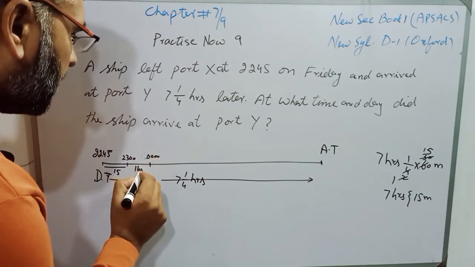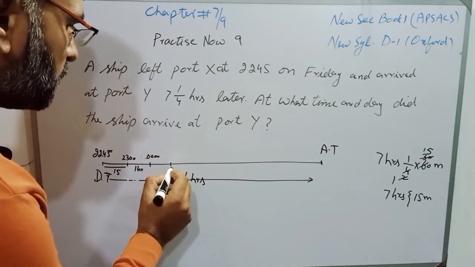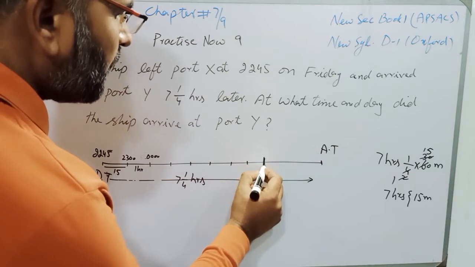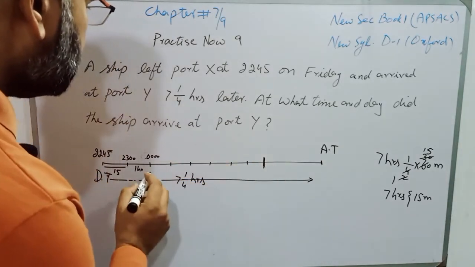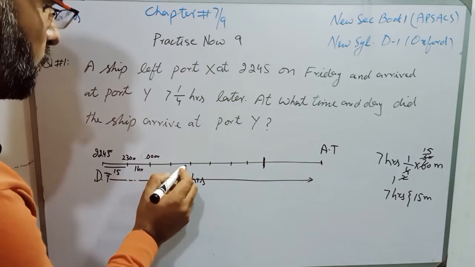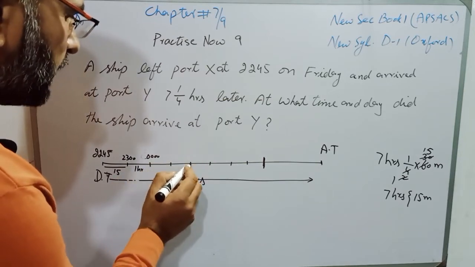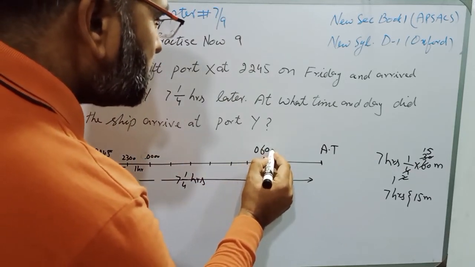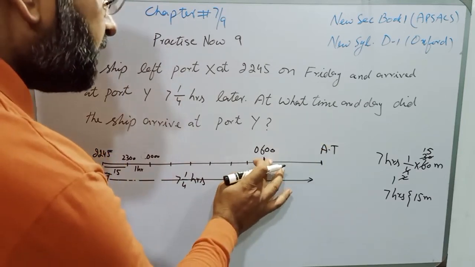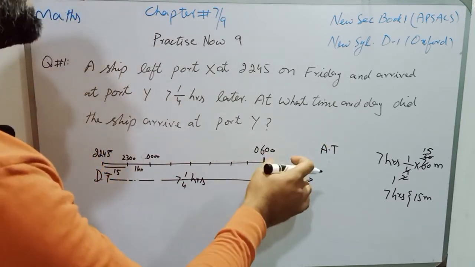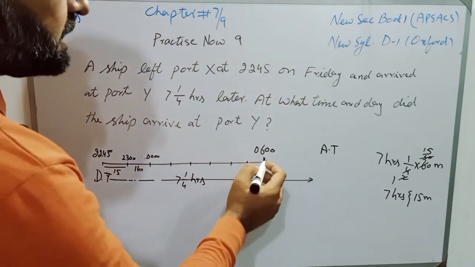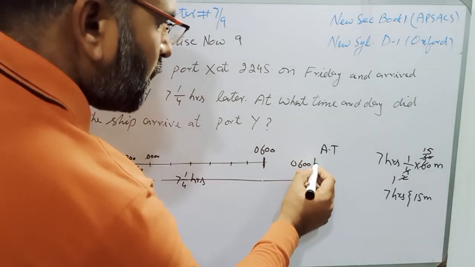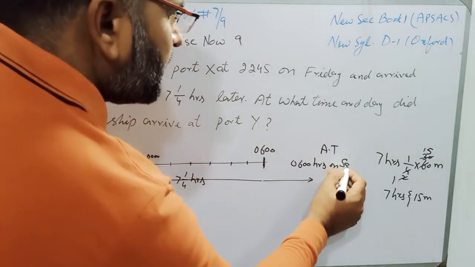Then counting the remaining 6 hours, 0600 is our arrival time, and it is the next day. The next day is Saturday, so the arrival time is 0600 hours on Saturday.